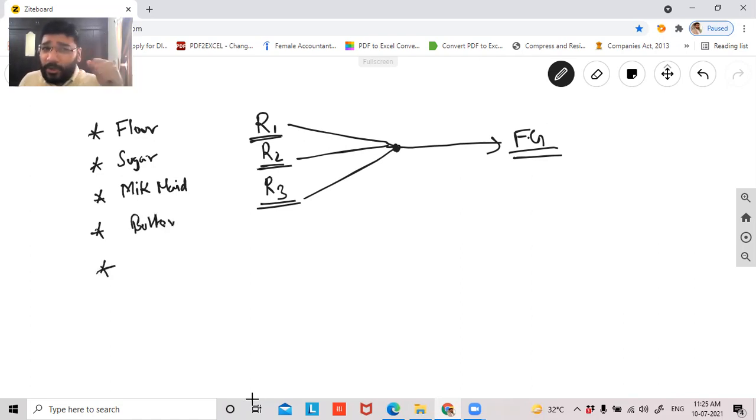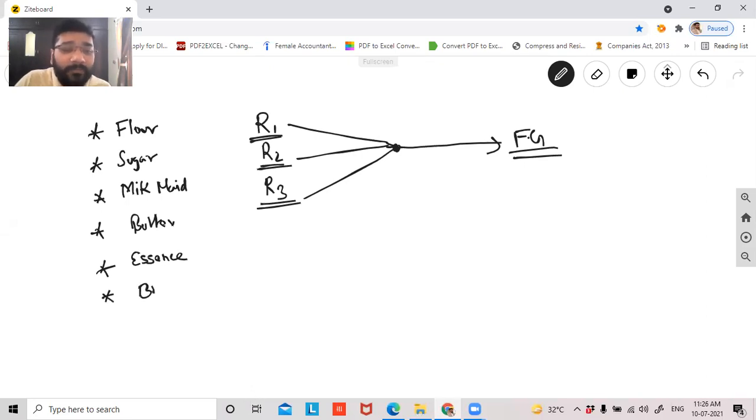You may ask, sir, how do you know all about this? Did you ever bake a cake? Of course, I was also one among them who tried to bake in the lockdown. Yes. So flour, sugar, milkmaid, butter, essence. Different essences there for the different flavors of cake. What else, guys?